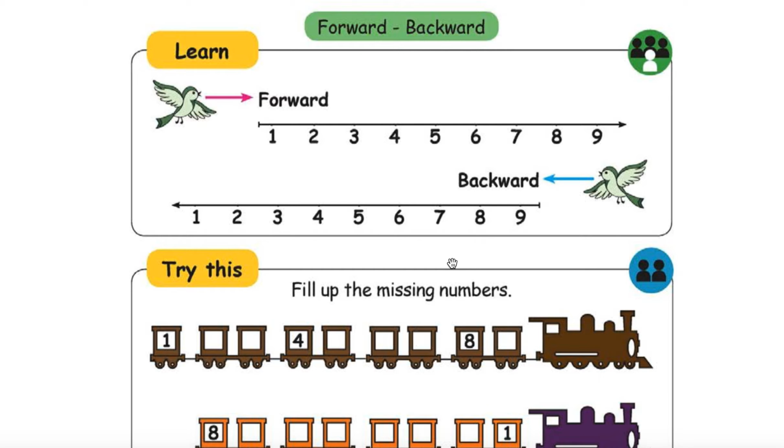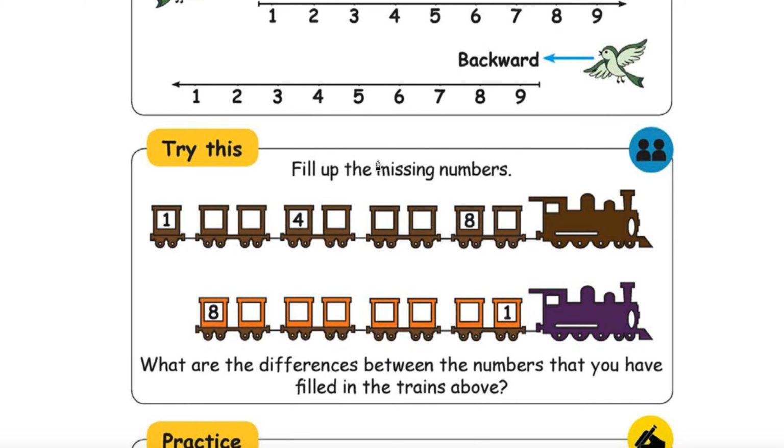Forward and backward. We need to move forward, we need to move backward. If you go forward, in this way 1, 2, 3, 4, 5, 6, 7, 8, 9, like this it will come. If you go backward, you have to start from 9, right? 9, 8, 7, 6, 5, 4, 3, 2, 1. Right.